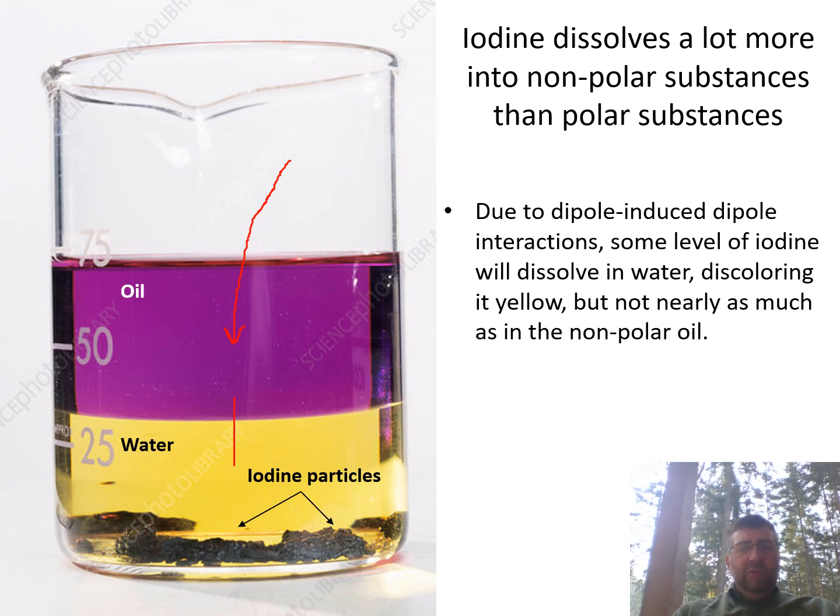As the iodine drops into the water, it begins interacting with a polar substance, and you end up getting a dipole-induced dipole interaction. The dipole-induced dipole interaction is pretty weak, and so the iodine particles are going to stay together, and only very small amounts are able to dissolve into it. You'll be able to see a little bit of iodine dissolving, and that will discolor the water a yellowish color, but basically most of the iodine is simply just going to drop to the bottom and sit there, and you're going to have very little in the water.